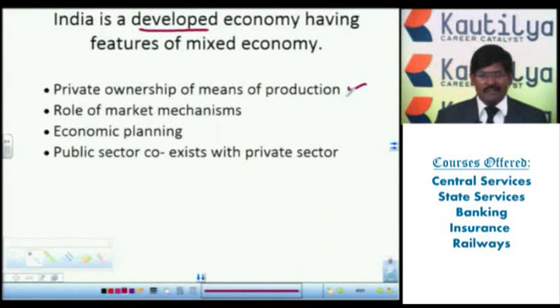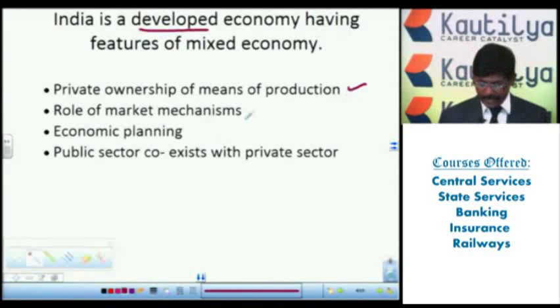So when everything is upgraded, automatically good production, productivity, standard of living, incomes, finance and transportation develop, and everything moves toward the developed stage. That's why private ownership of the means of production is very important for a developed nation.